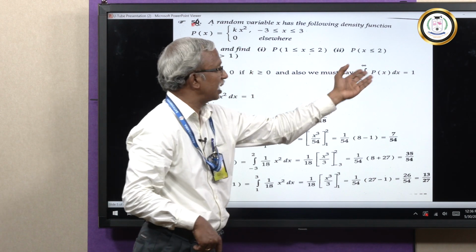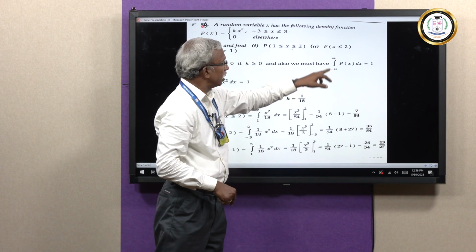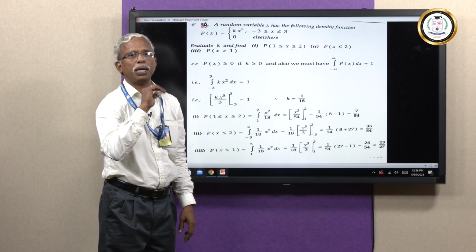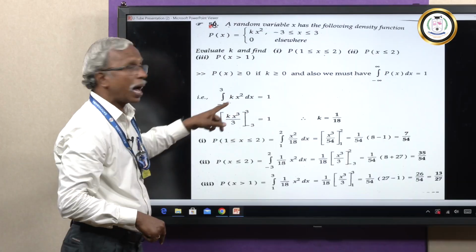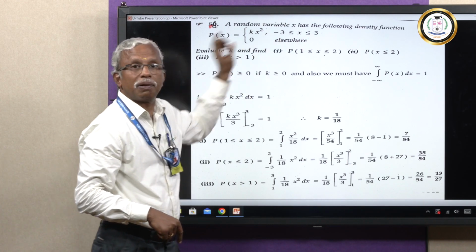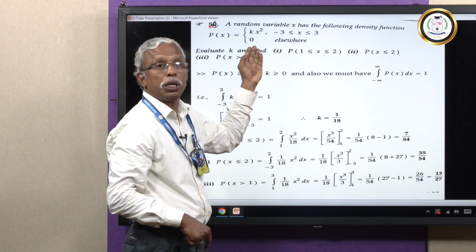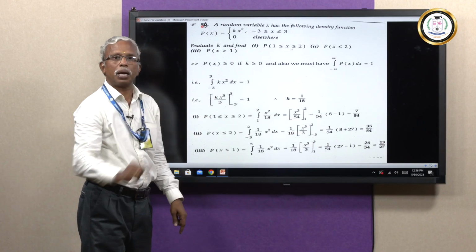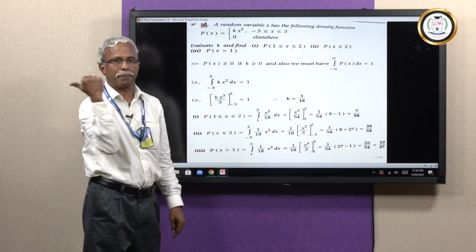I have taken the function as capital P of x or small p of x, it does not matter. This is the condition that must be satisfied for the function to be a probability density function, shortly PDF. But I am going to concentrate only on the interval -3 to +3, because elsewhere the function is going to be 0 completely. What is our job? We have to find the value of k.